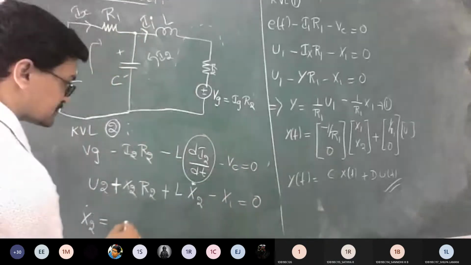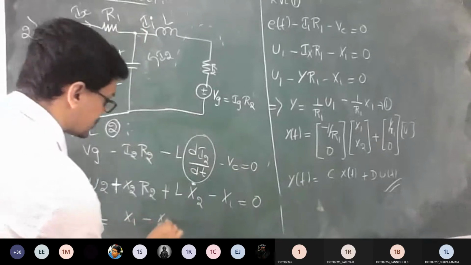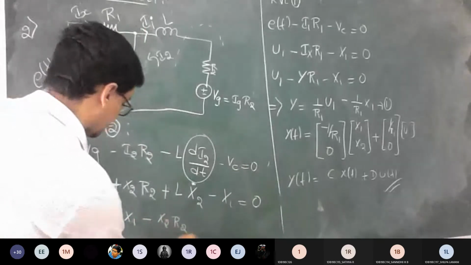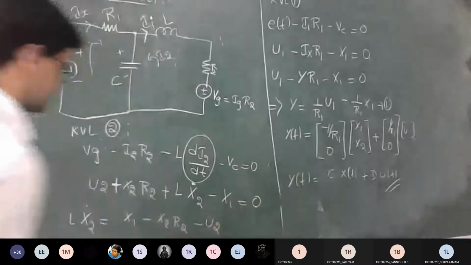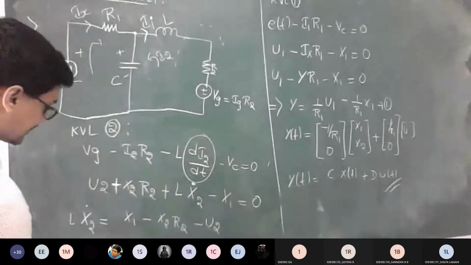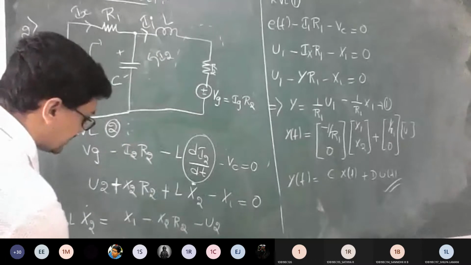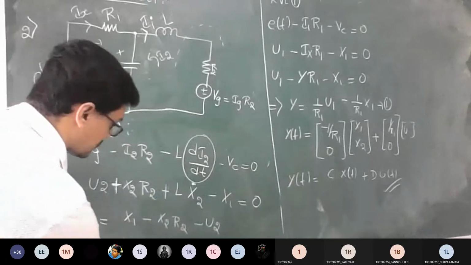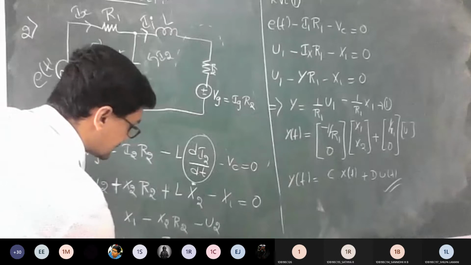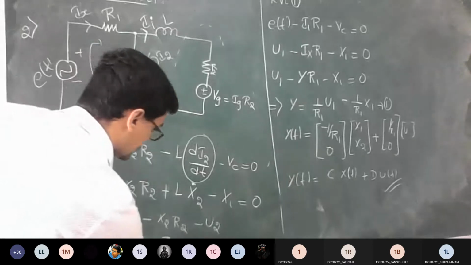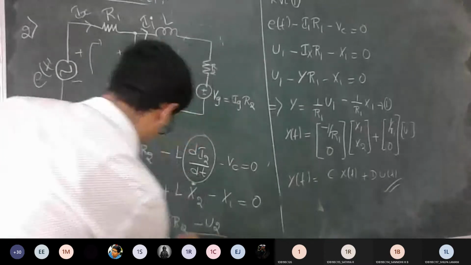So it is going to become plus x1 minus x2 R2, let me write L here, then again minus U2. So from this we can write x2 dot is equal to 1 by L x1 minus R2 by L x2 minus 1 by L U2. So is it equation number 2?